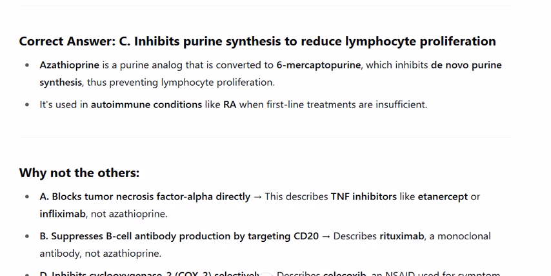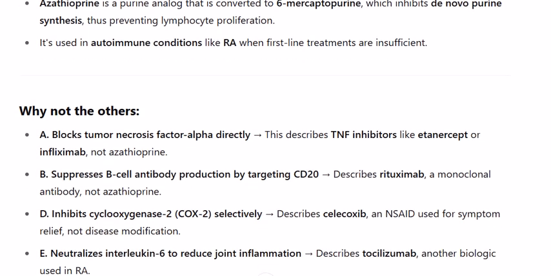Azathioprine is a purine analog that is converted to 6-mercaptopurine, which inhibits de novo purine synthesis, thus preventing lymphocyte proliferation. It's used in autoimmune conditions like RA when first-line treatments are insufficient. Why not the others? A. Blocks tumor necrosis factor alpha directly. This describes TNF inhibitors like etanercept or infliximab, not azathioprine.